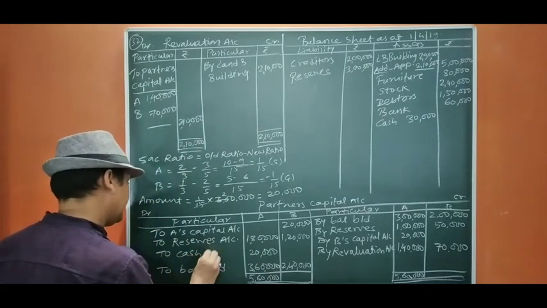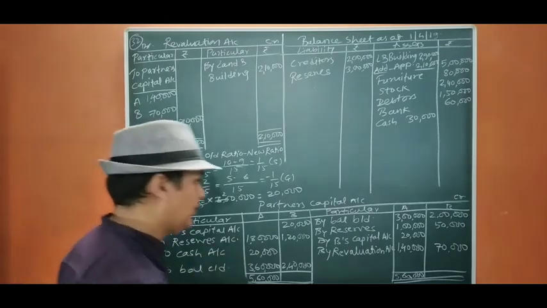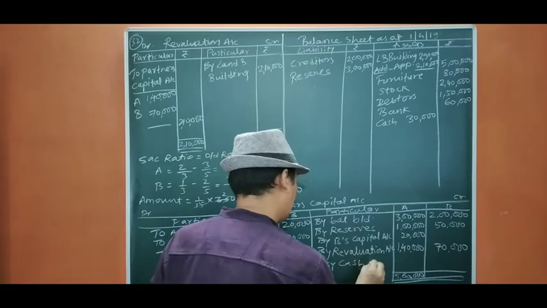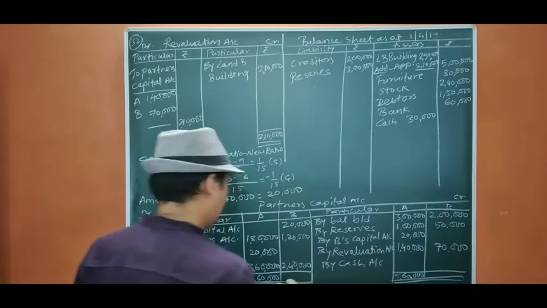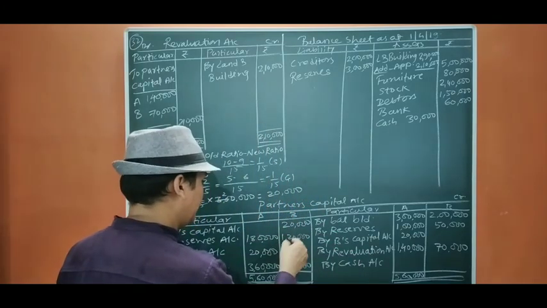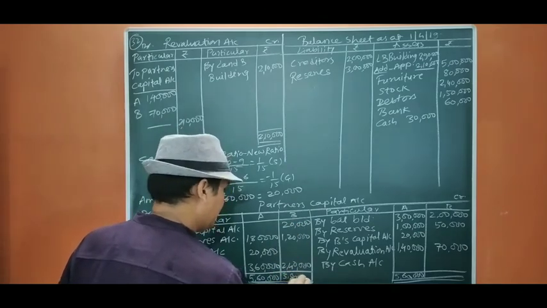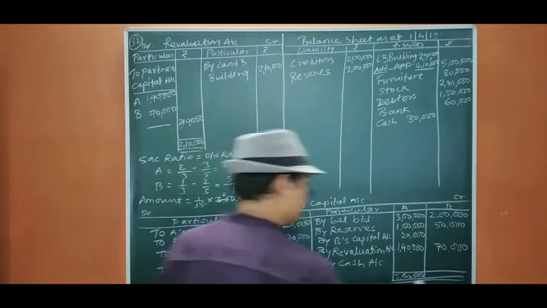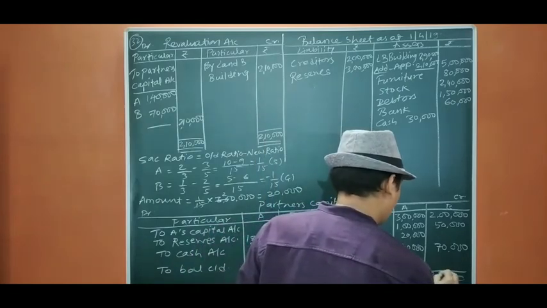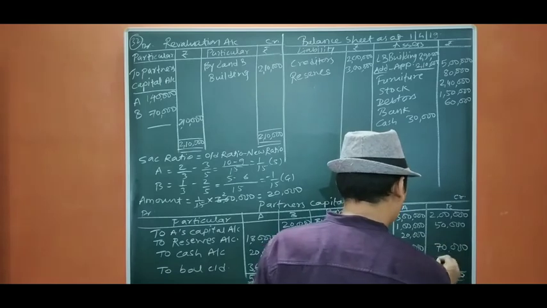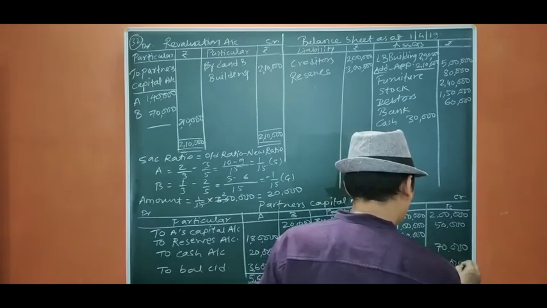And by cash account, let us see, it is going to be 380,000. 380 minus 320 equals 60,000.